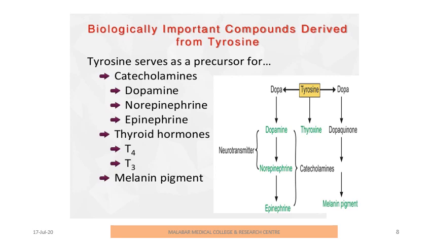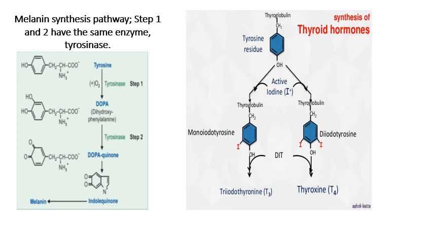Now, another part in the essay mentions the biologically important compounds. These are catecholamines like dopamine, norepinephrine and epinephrine. Then thyroid hormones, that is T3 and T4. Then melanin pigment. These are the biologically important compounds synthesized from tyrosine. You can explain any of the compounds; sometimes they may ask you to explain any two compounds, sometimes any one compound's synthesis.